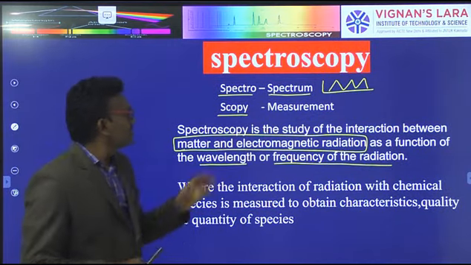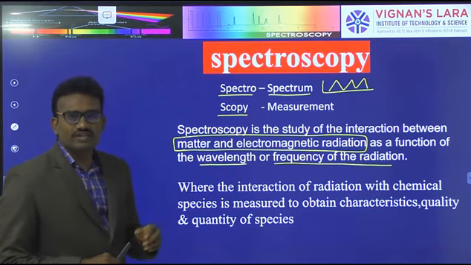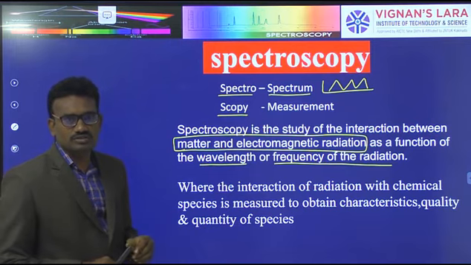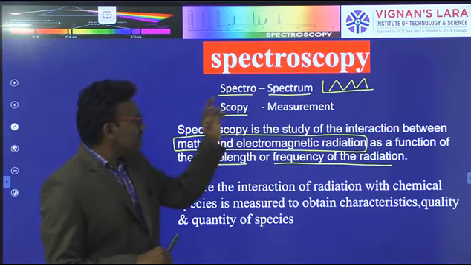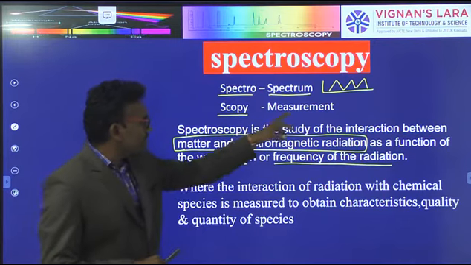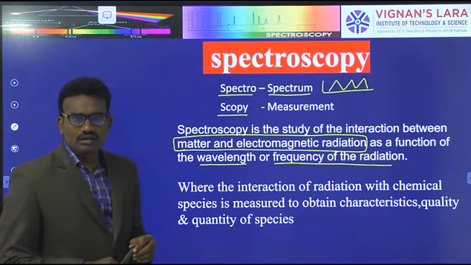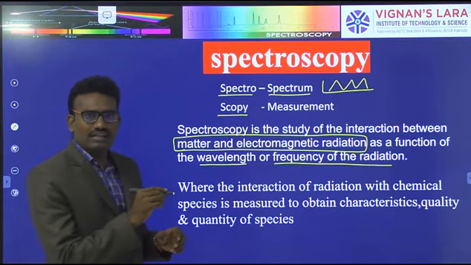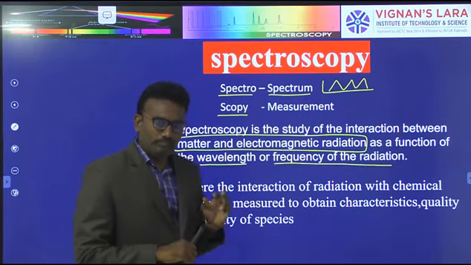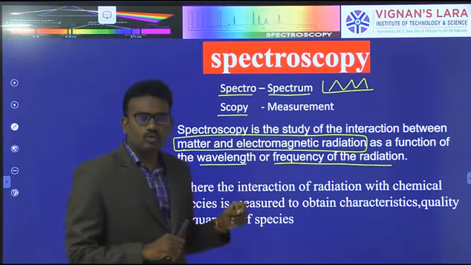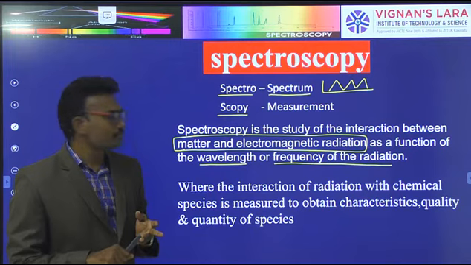What is spectroscopy? A simple definition: it is the combination of two words, spectro and scopy, where spectro means spectrum, scopy means measurement. Different types of samples, by applying light, produce different types of spectrums. Based on this spectrum, we determine characters, quality, quantity of samples.